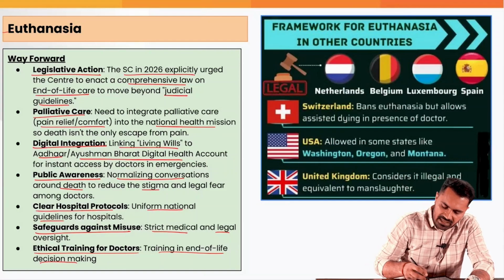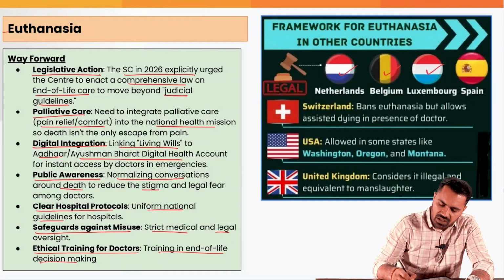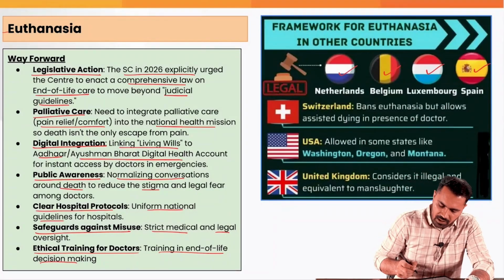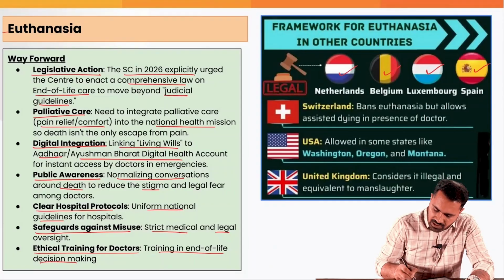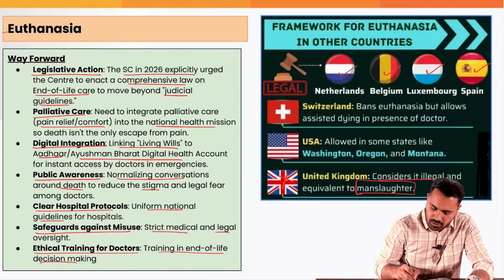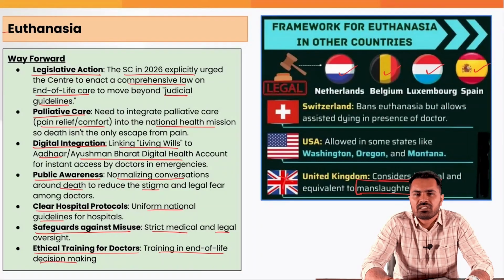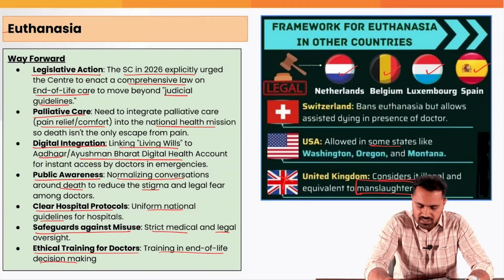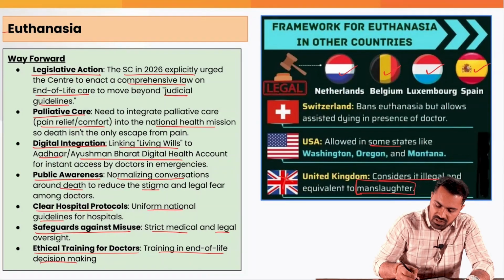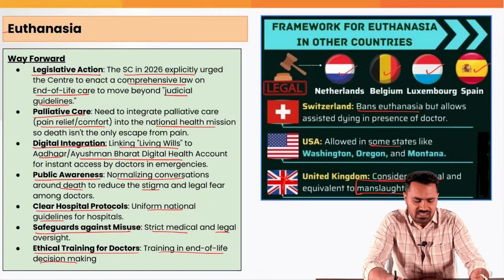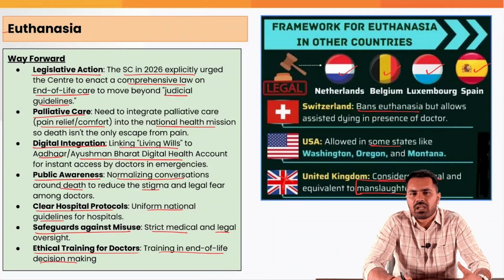Euthanasia is legal in countries like the Netherlands, Belgium, Luxembourg and Spain. In all these countries, passive euthanasia is allowed. However, in some countries like the UK, it is considered illegal and equivalent to manslaughter. They consider passive or active euthanasia equivalent to manslaughter. It is highly illegal. In some states of the USA, it is allowed, but not in all states. Similarly, New Zealand and Switzerland ban euthanasia but allow assisted dying in the presence of doctors. That means some form of euthanasia is allowed there, but not entirely.